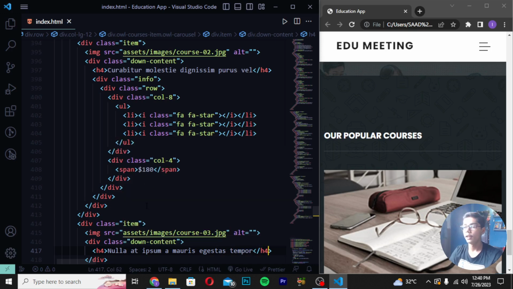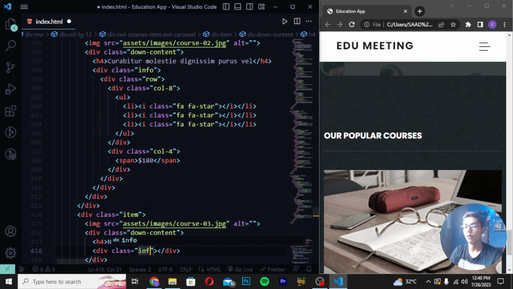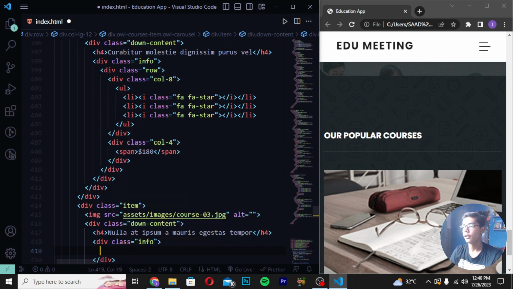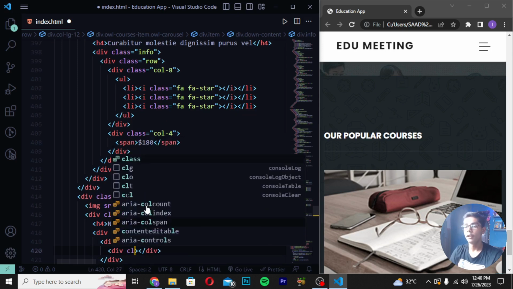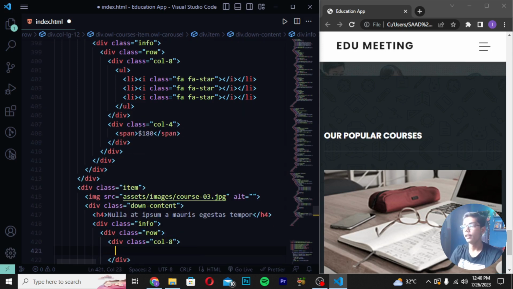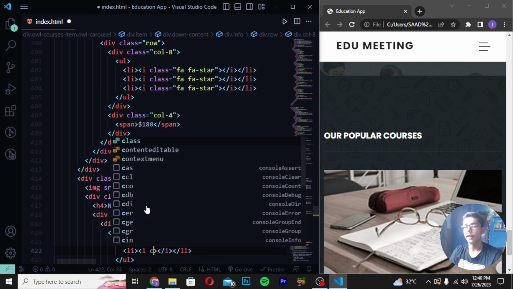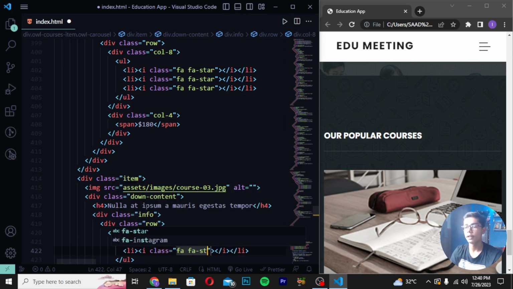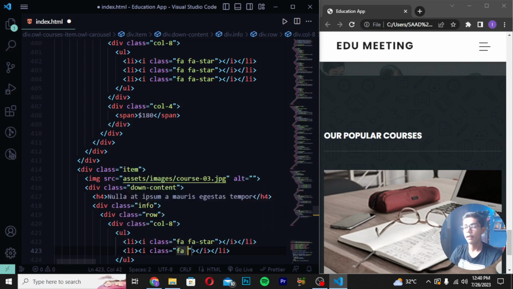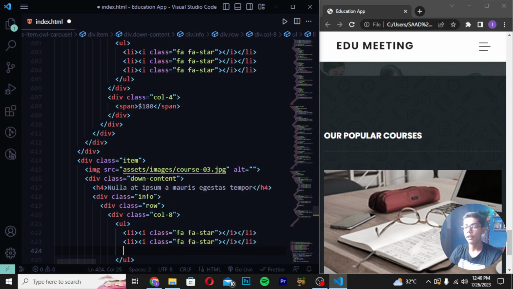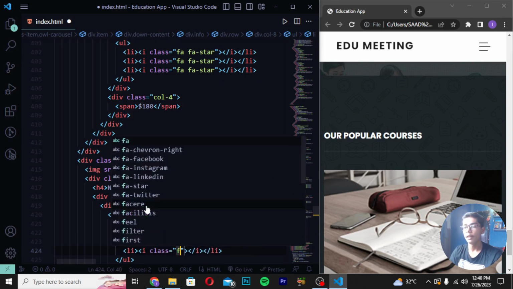Then you have to save it here, and then write here div class info. So here I will be writing this, and then you have to write here div class row, and then div class col 8, and here you have to write ul li i tag class, and I will be writing fa star. Then you have to move down, write here li i tag class fa star. Then move down, write here li i tag, and I will be writing class fa star.